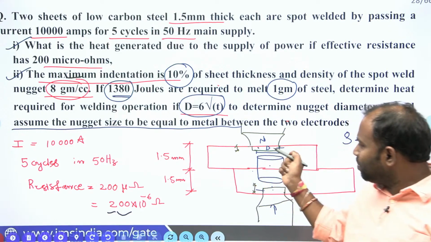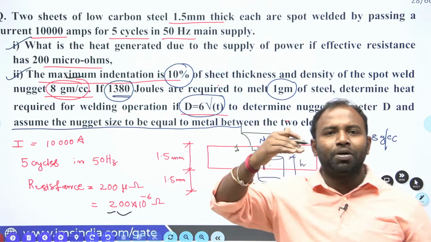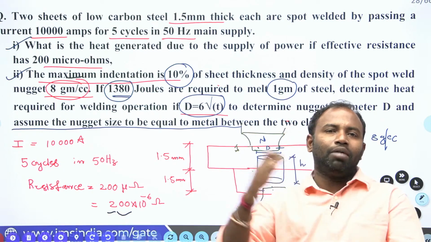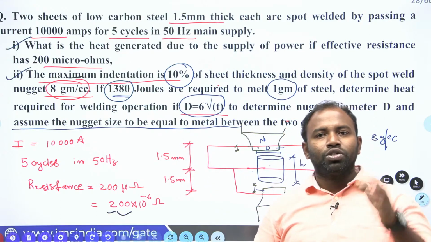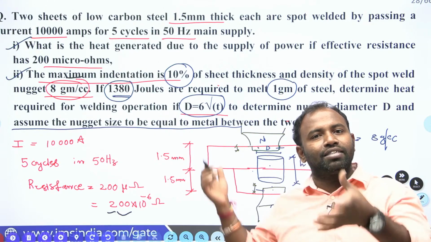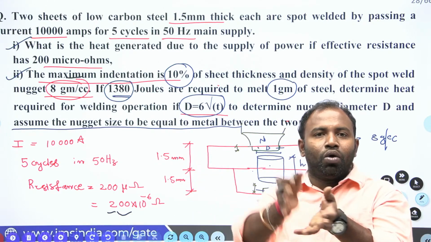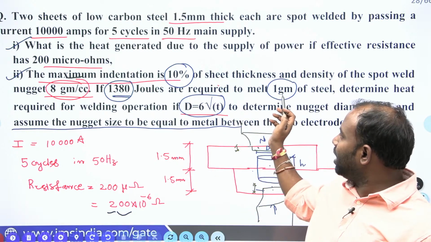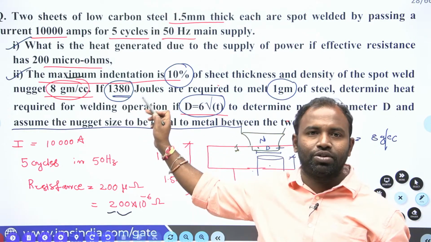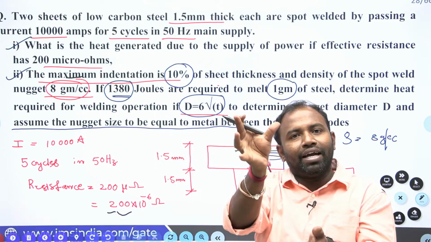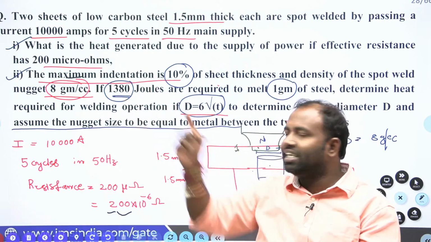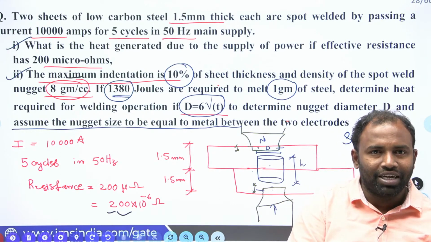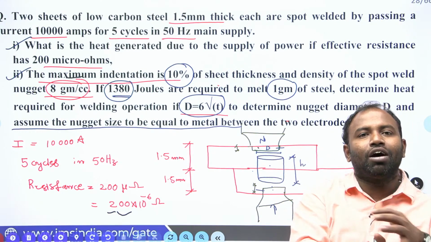They said 10% indentation, so you just remove 10% indentation from the top and bottom and you will get the height of the nugget. And the diameter, they gave in the formula itself. So if you know the diameter and height and that it is a cylindrical shape, you can calculate the volume. Volume into density gives you the mass. For 1 gram melting mass, you require 1380 joules. So calculate the total mass of the nugget and multiply with 1380, so that you get the total heat energy required for forming or producing the nugget.